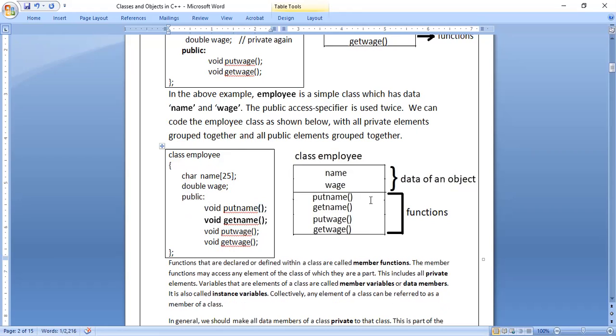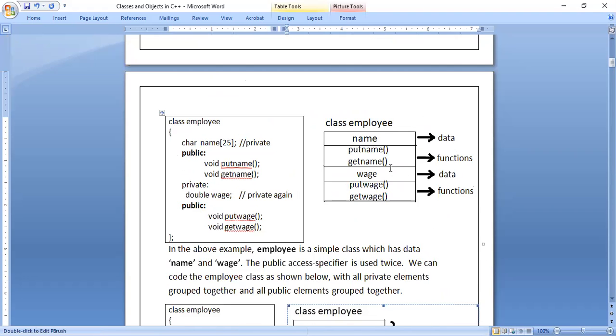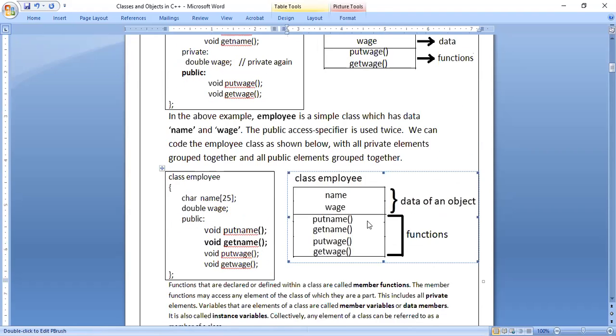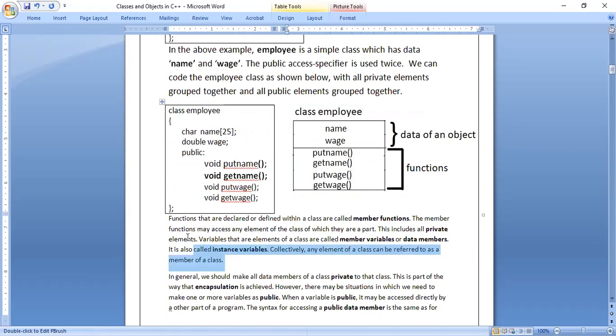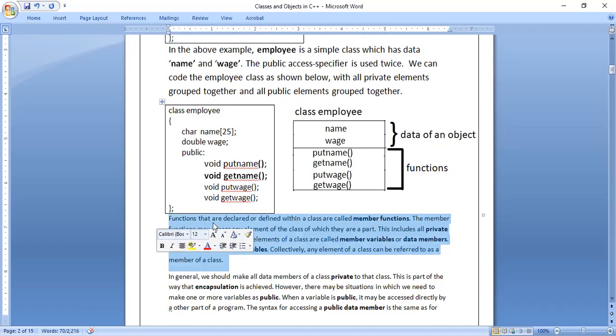Now you observe this diagram, how it is. Data in one part, functions in another part. In the previous example, what we have done, see, first row data, second row functions, again data, again functions. In the next example, we have grouped all data together in the first part. In the second part, we have grouped all functions together. Okay. Next. So you'll see the explanations here.